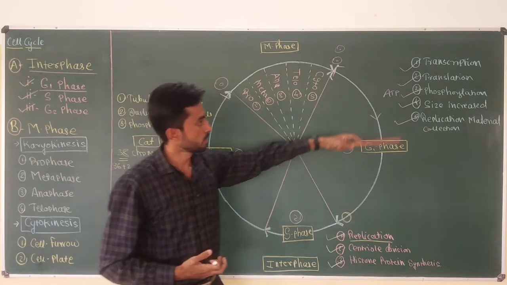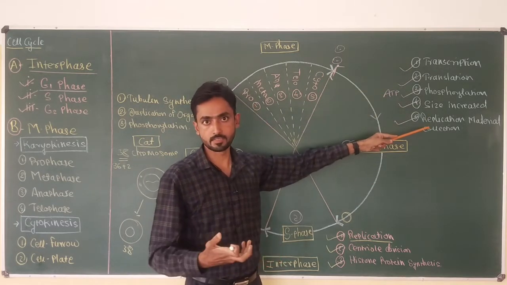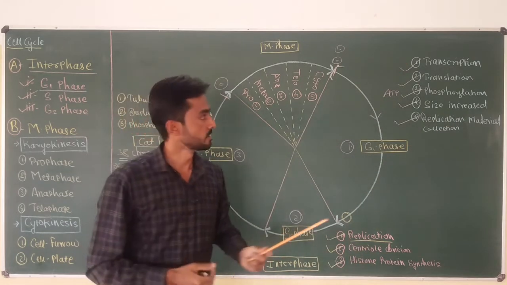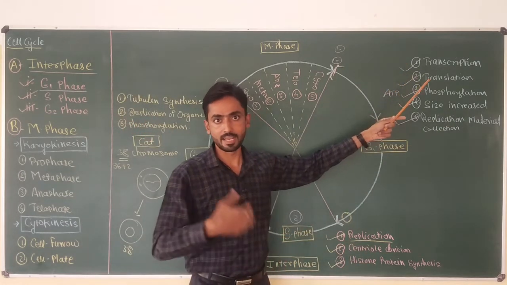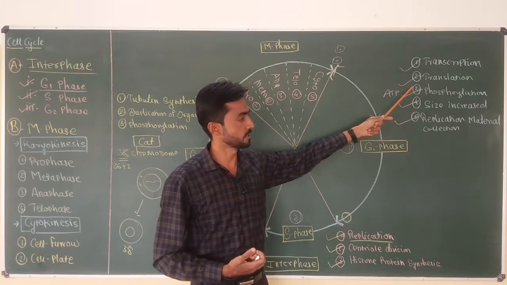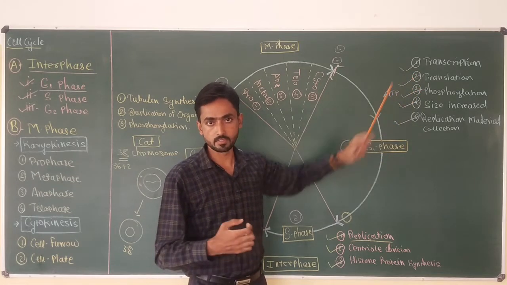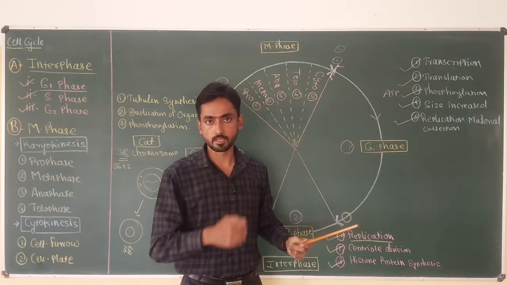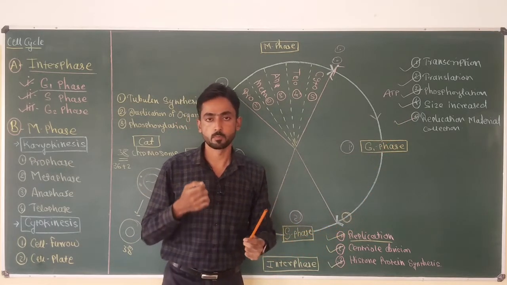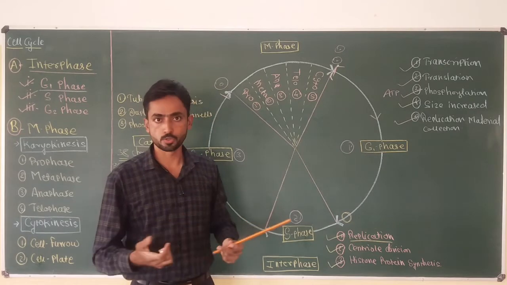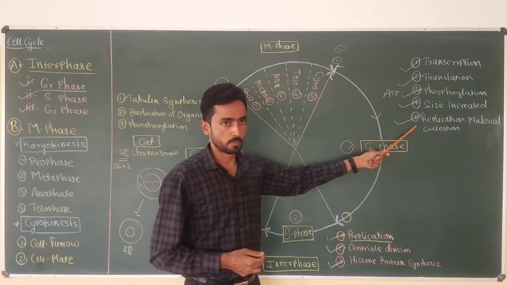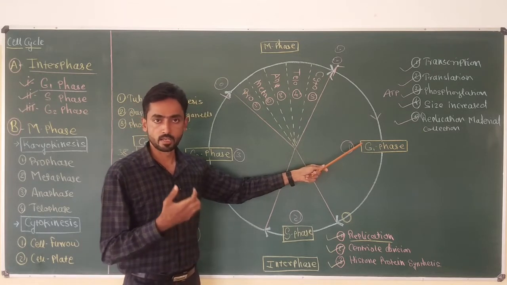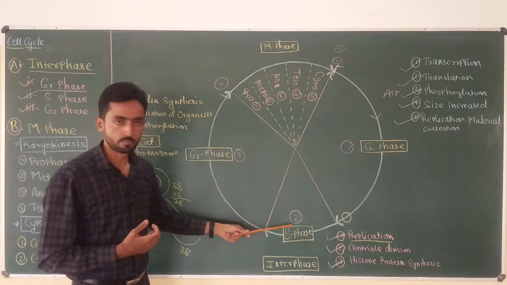In the G1 phase, five important processes occur, like transcription or the synthesis of RNA, translation or protein synthesis, and ATP synthesis or phosphorylation. Due to these activities, the size of the cell increases and the cell also collects many other requirements like nitrogen bases, phosphates and pentose sugars required for DNA replication. So during the G1 phase, the cell prepares itself for the S phase.